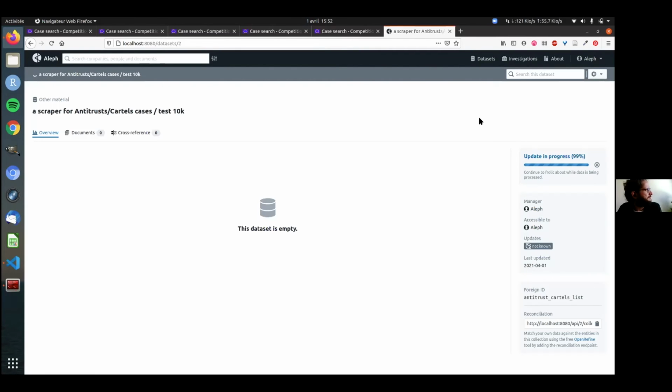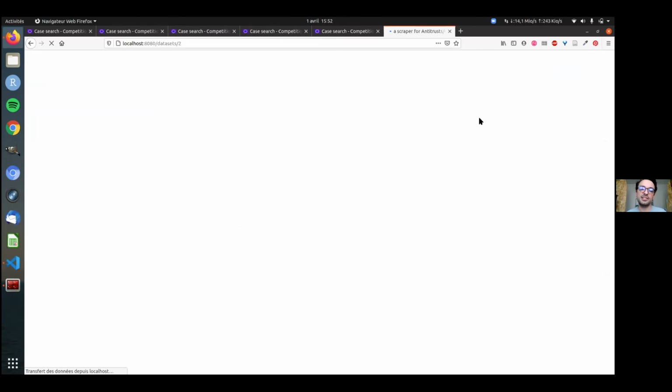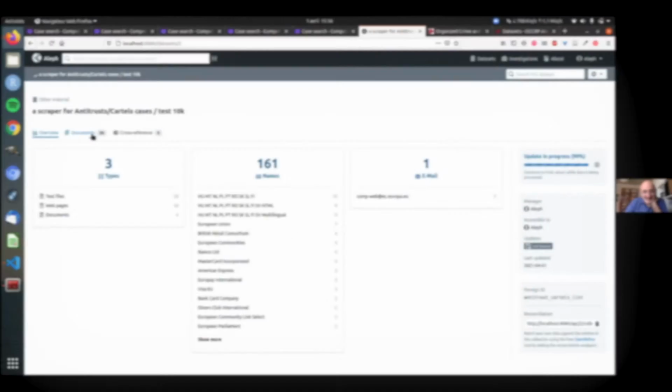And all those pages were read seamlessly, meaning HTML or PDF, the content was retrieved, scraped, and analyzed in order to be able to identify names of people, names of companies, names of places, phone numbers, emails, etc. There you go.